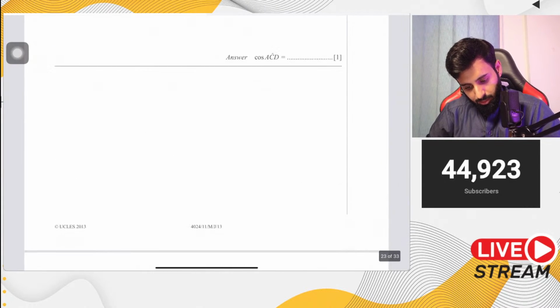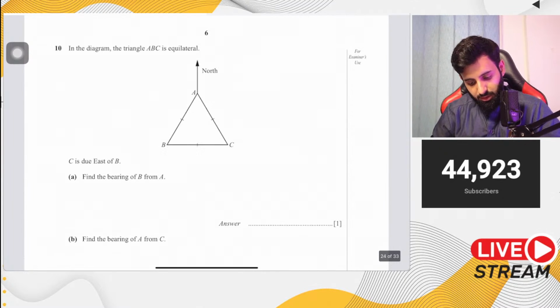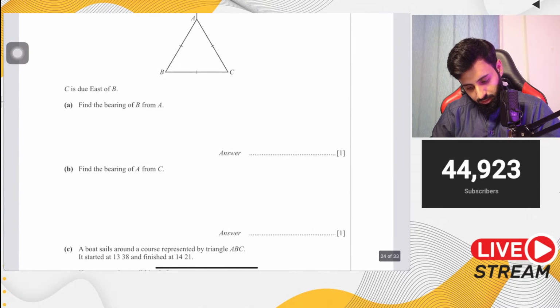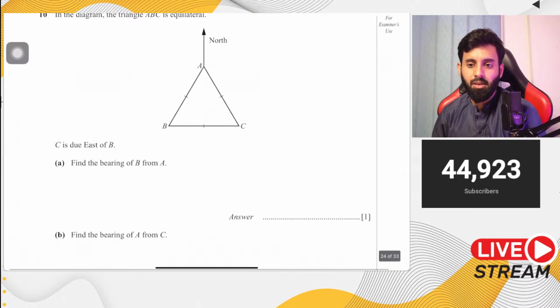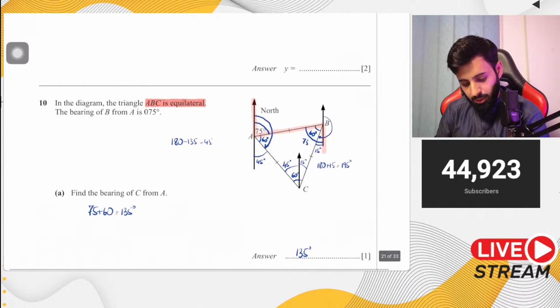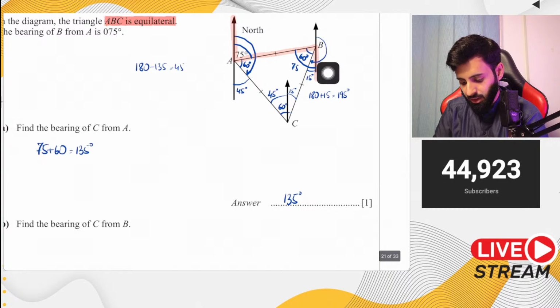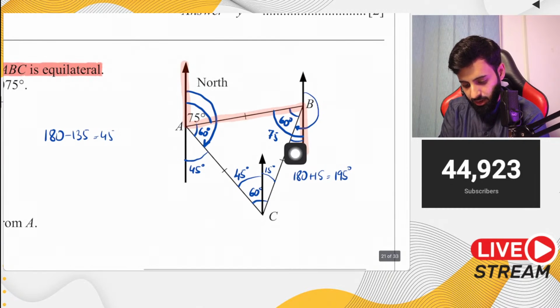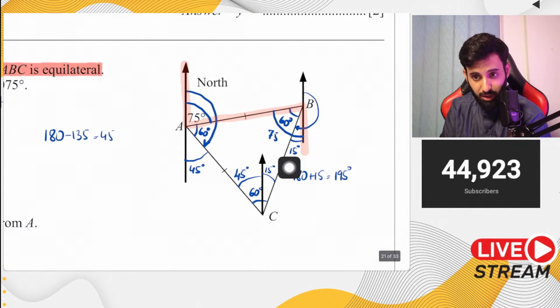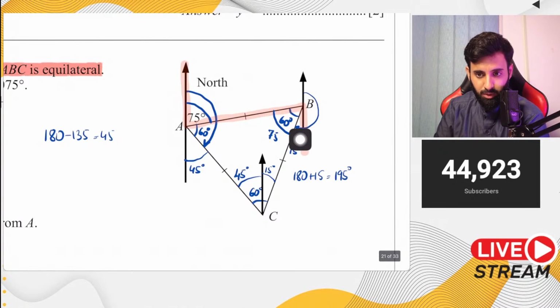Now let's do another bearing question. Okay, I'd like you guys to do this. Part B of the bearing question says find the bearing of C from B. So you make a north at B, you move in a clockwise direction till you reach the line that's connecting B and C. Now notice that this angle is 75. Due to alternating angles, this angle will also be 75. Now part of the 75 is 60. That means the remaining part is going to be 15. So 180 up until the straight line, another 15, that's 195 degrees.